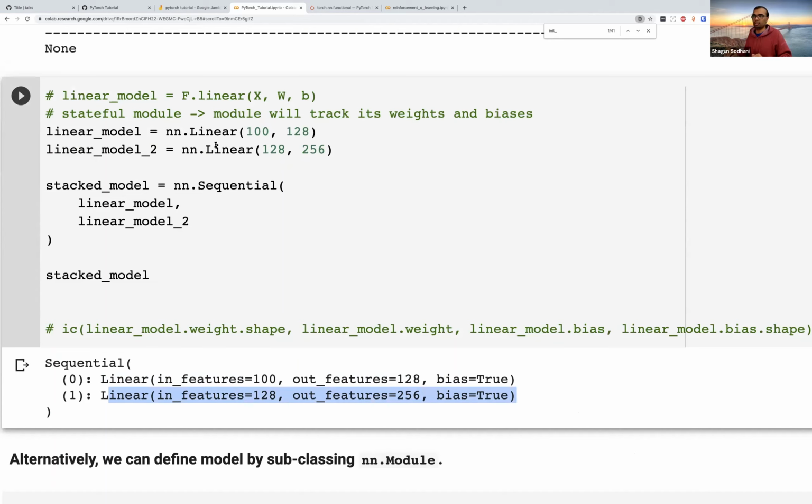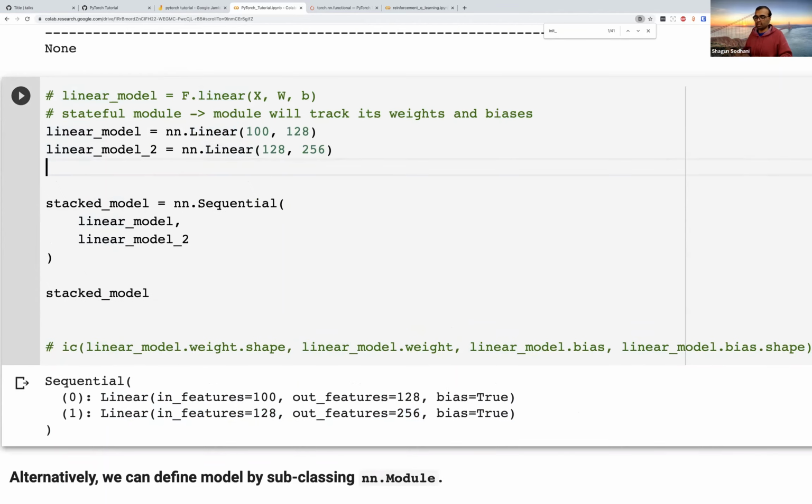And just like we have an nn.Linear, we can have an nn.Conv. conv_model is nn.Conv. I don't recall the exact functions, but I think I have to pass the input, kernel, and probably the output channels, and then I can put it here.